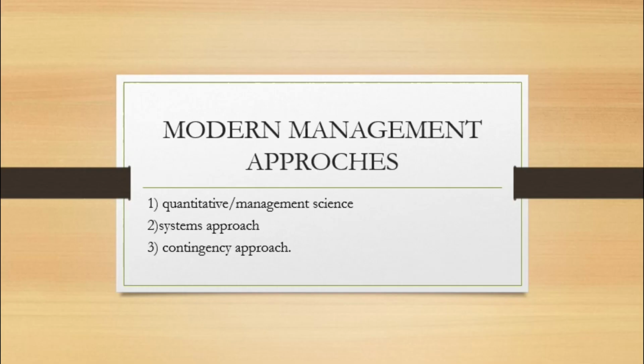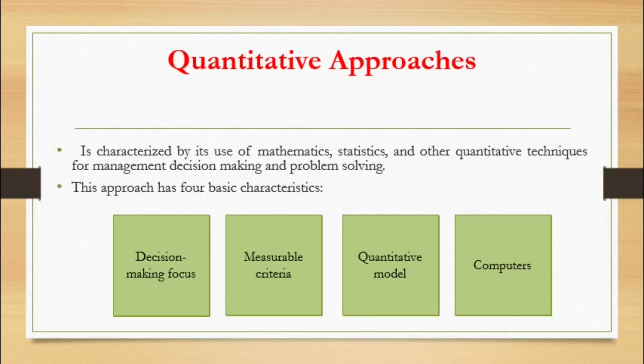In today's class, let's discuss modern management approaches. In modern management approaches, we have the quantitative or management science approach, the systems approach, and the contingency approach. We'll start with the quantitative approach. As the name says, quantitative approaches deal with measurement, a quantity. Let us understand the basic characteristics after understanding the definition.